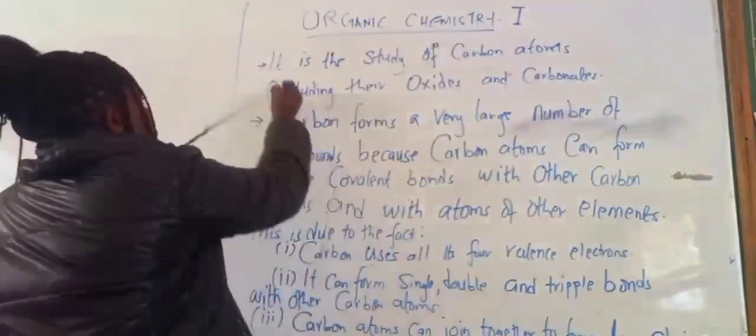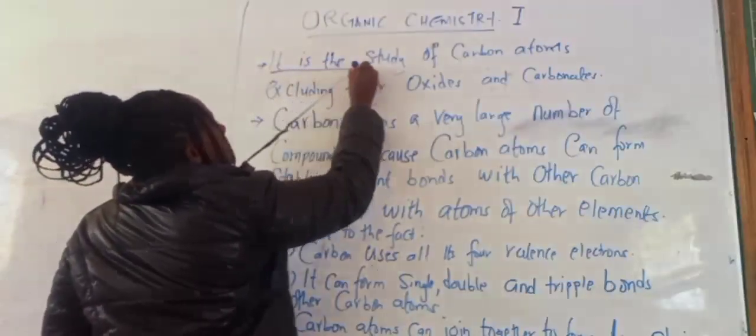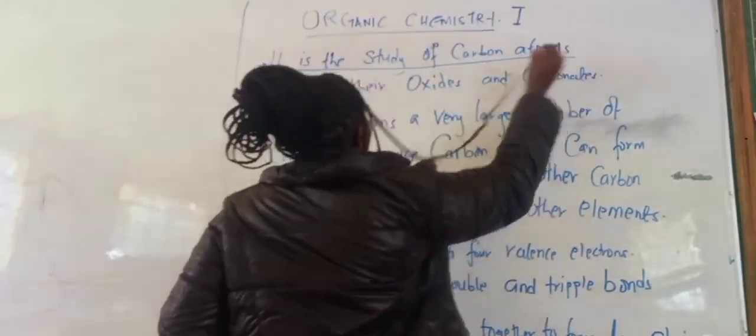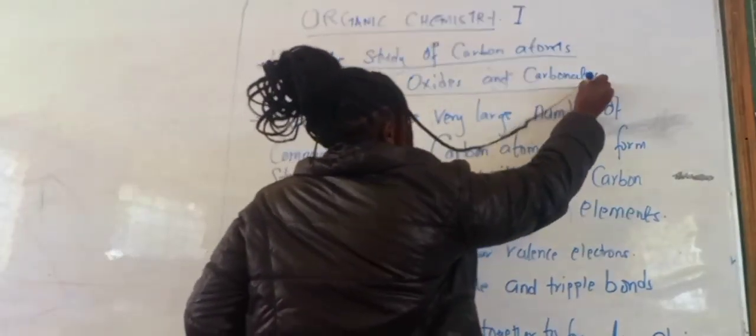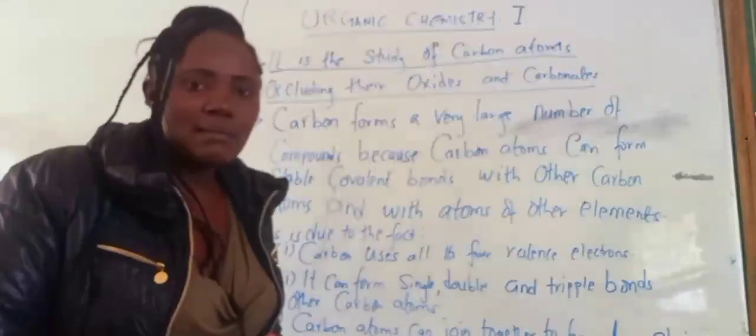So organic chemistry is the study of carbon atoms, excluding their oxides and carbonates.